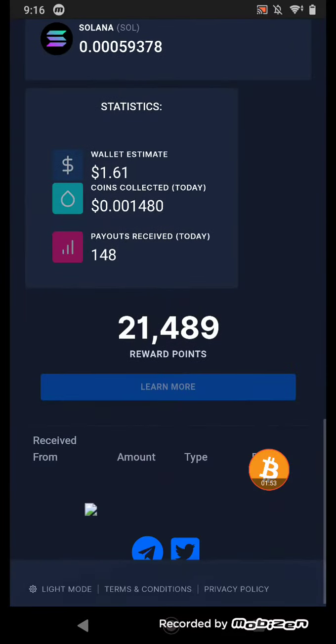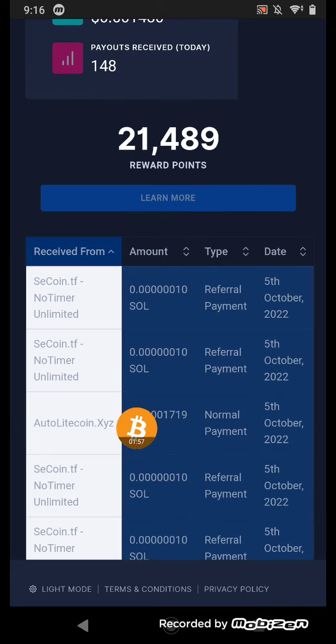Okay, I came down to share with you the withdrawal proof, and now you can see this website sent me my Satoshi and sent it to my FaucetPay.